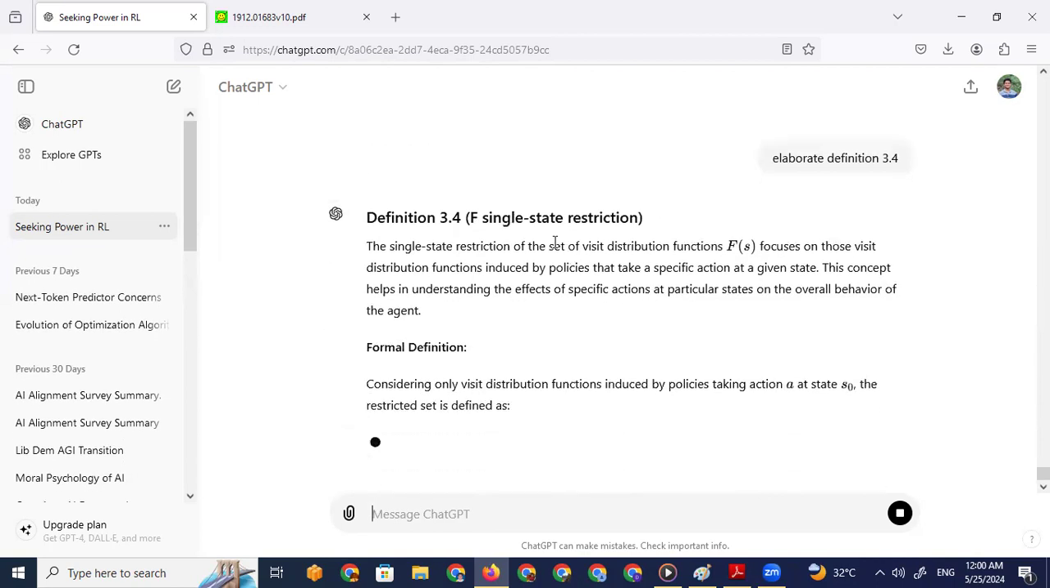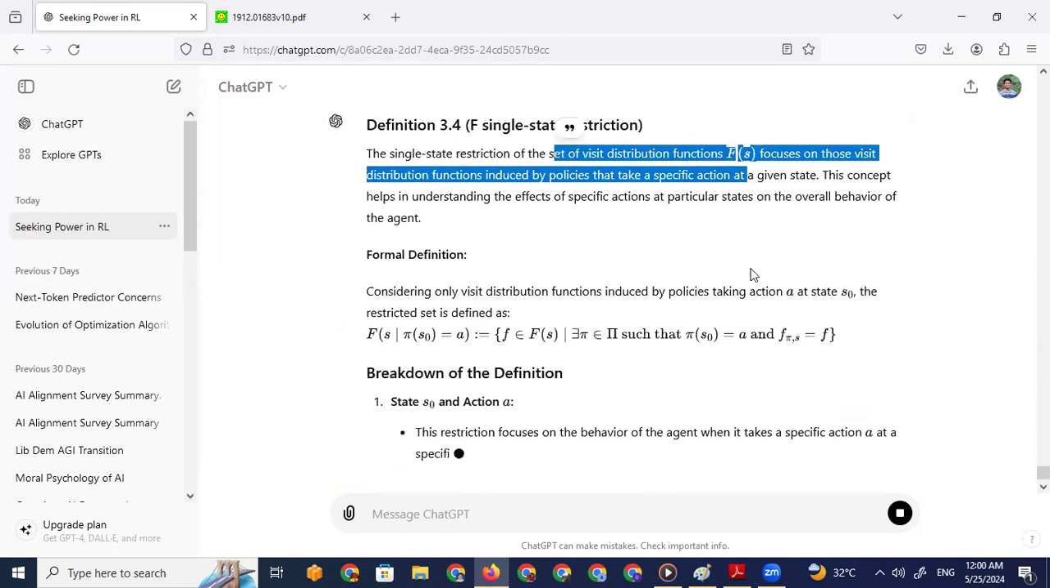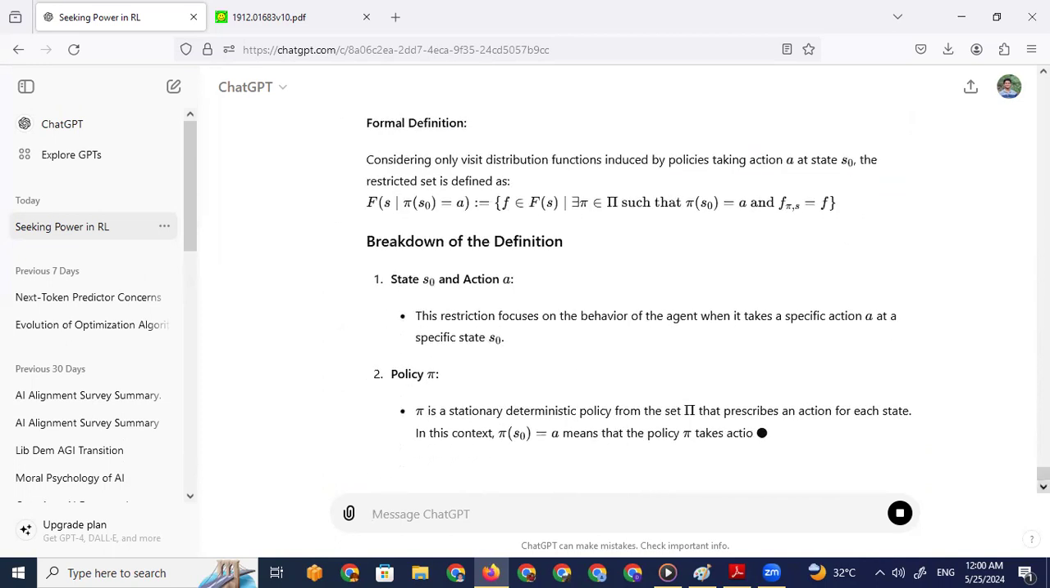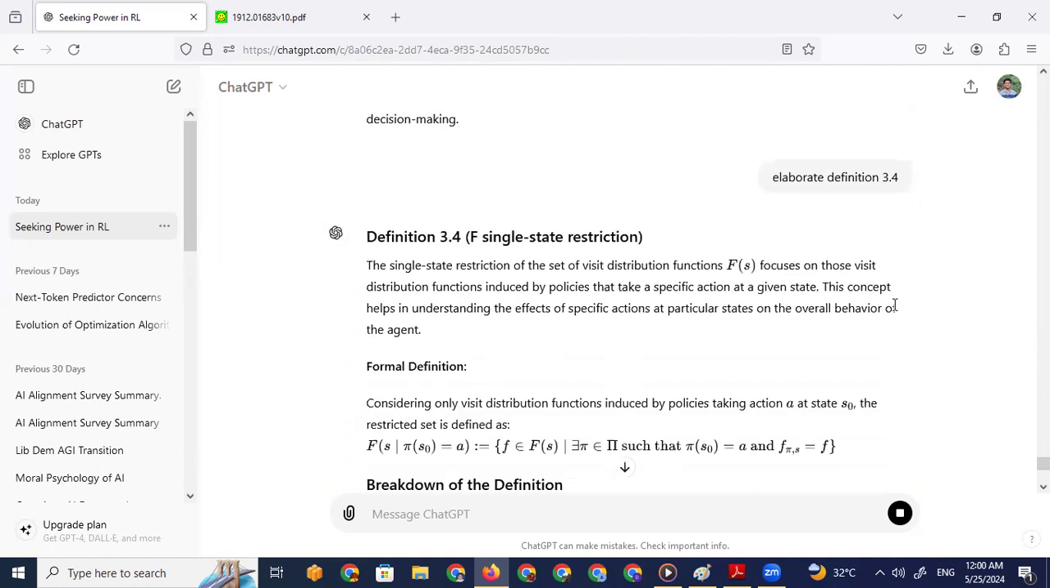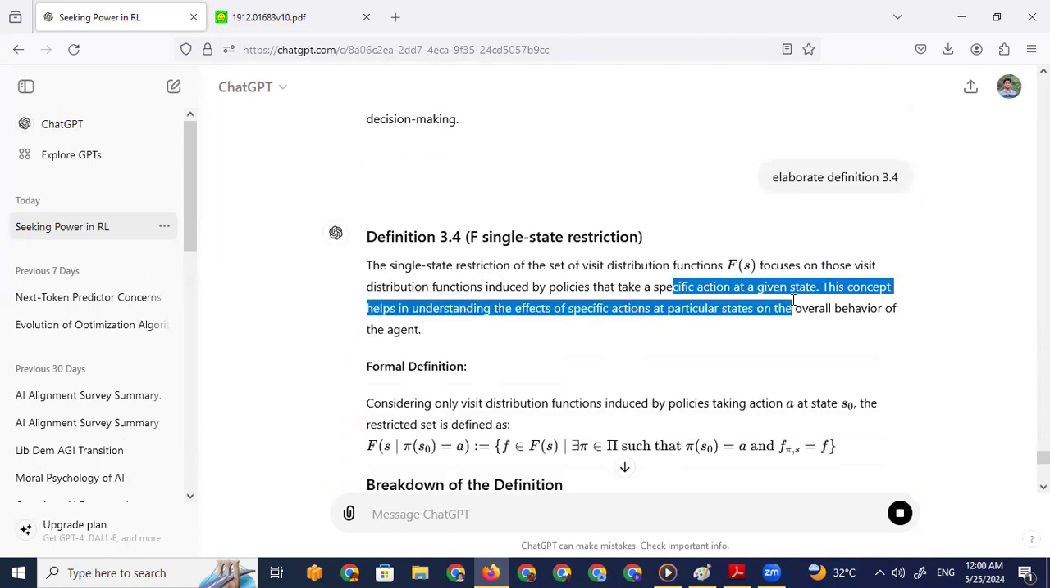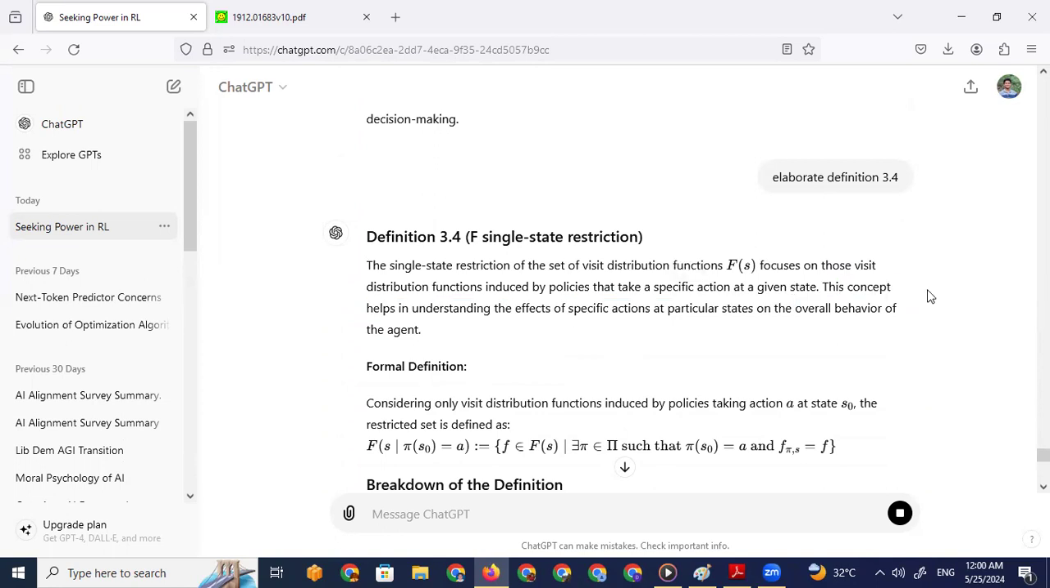The single state restriction of the set of distribution functions F focuses on the visit distribution functions induced by policies that take a specific action at a given state. This concept helps in understanding the effects of specific actions in a particular state on the overall behavior of the agent.